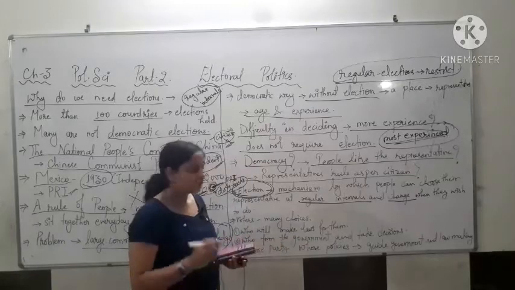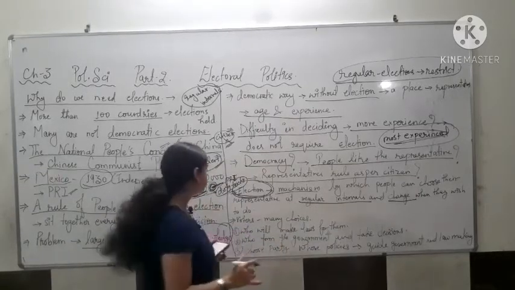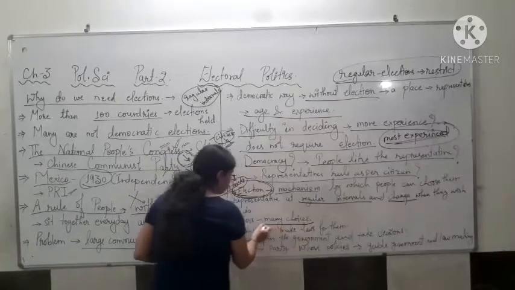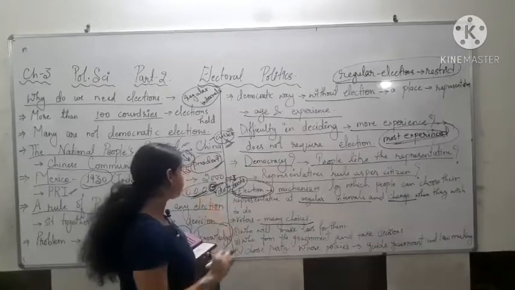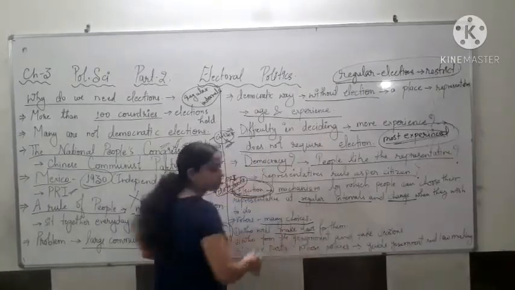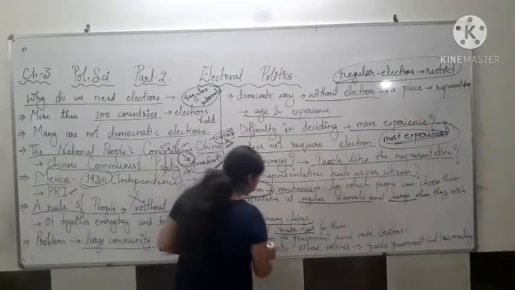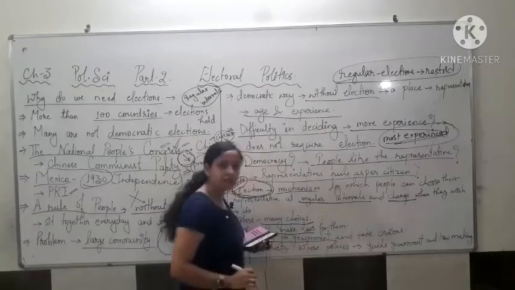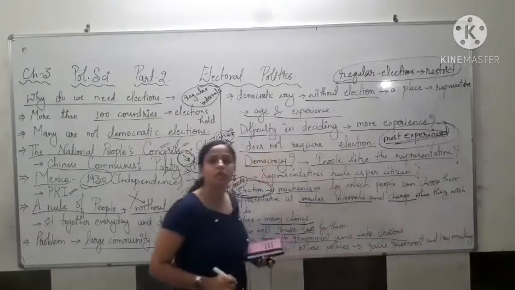Now see, in election people have many choices. In democratic election, the voters have many choices. They can decide who will make laws for them, who will form the government, and who is going to take decisions on their behalf.